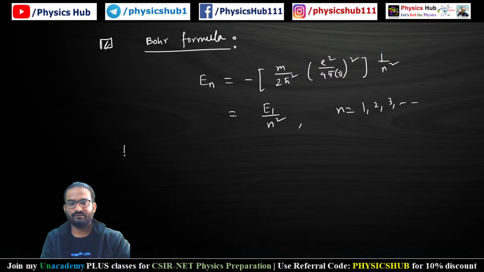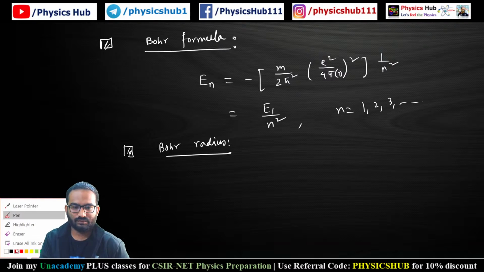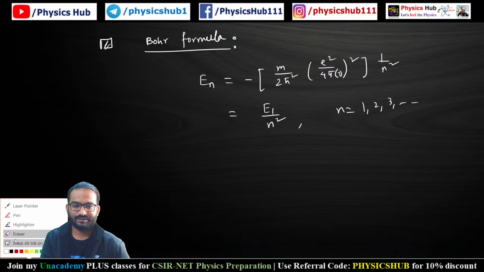Next, we are going for the Bohr radius. What is the Bohr radius? Before we go to the Bohr radius, let me just tell you alpha, the fine structure constant.